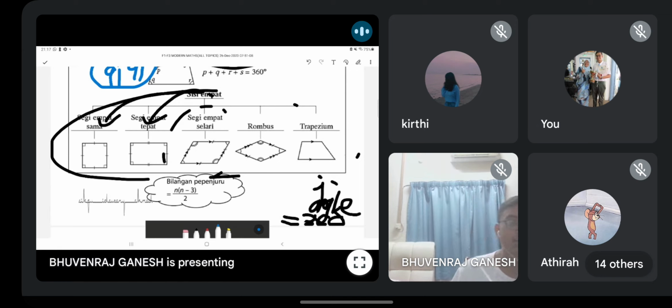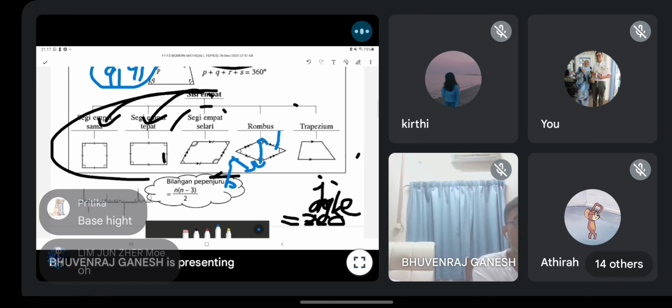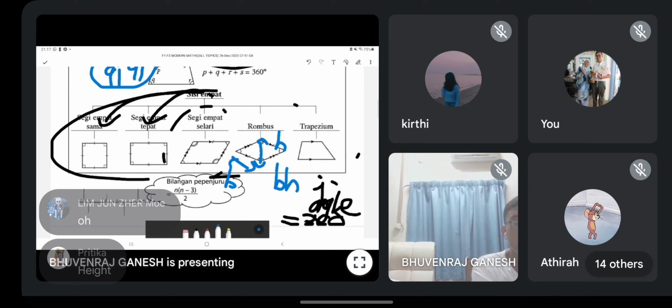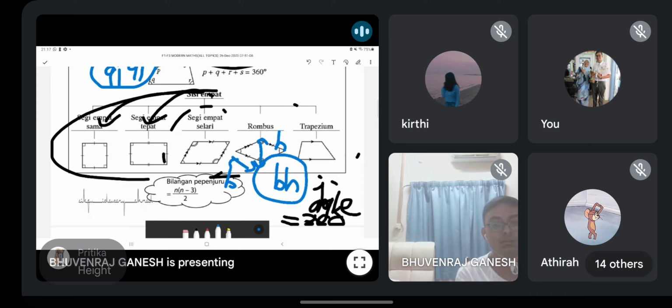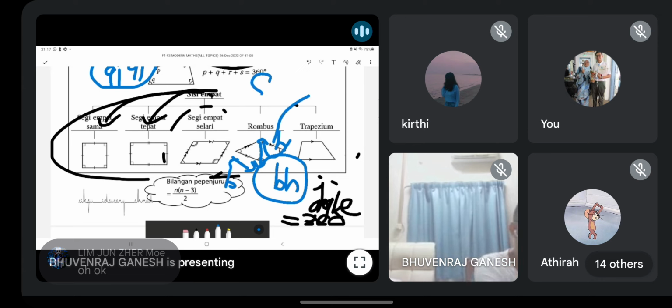Basically, yes, correct. Diagonal length is basically the height. Yeah, panjang per penjuru is your height. So basically, this is your base. Okay, this will be your height. So base times height is the formula to count area of rhombus. Remember. Okay, ingat. Tapak kali tinggi. No setengah, no half. It's not triangle. Just base times height.